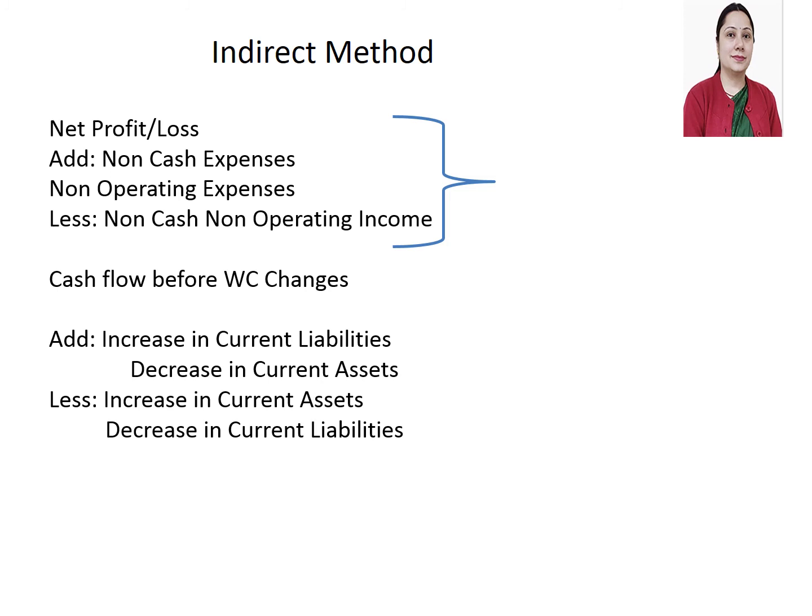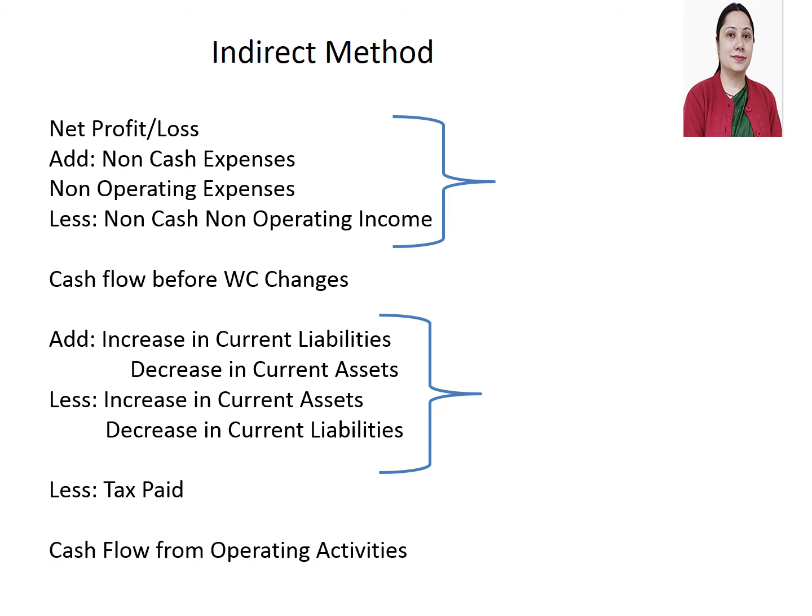Once you do all these working capital changes, you will get cash flow from operating activities before tax. Then you have to deduct taxation, the tax paid during the year. After that, you will get cash flow from operating activities.